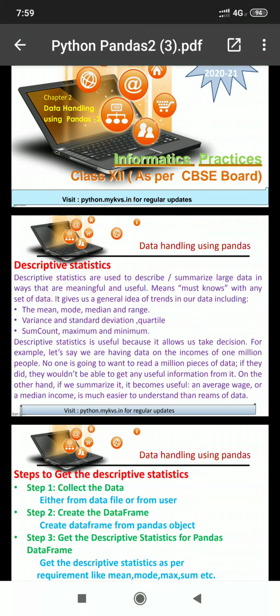In our earlier two classes, we have learned what is descriptive statistics.